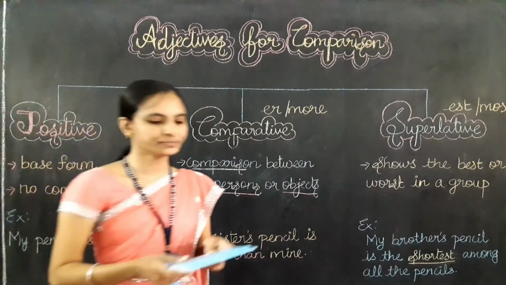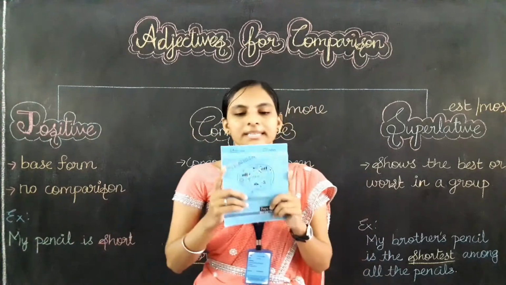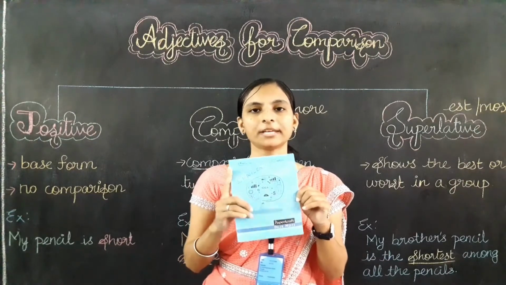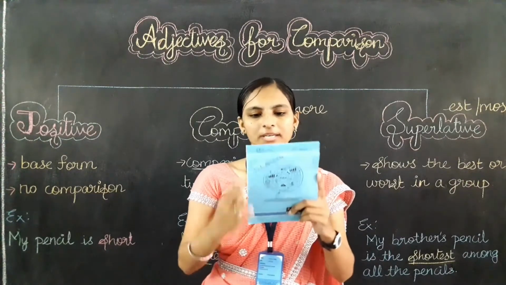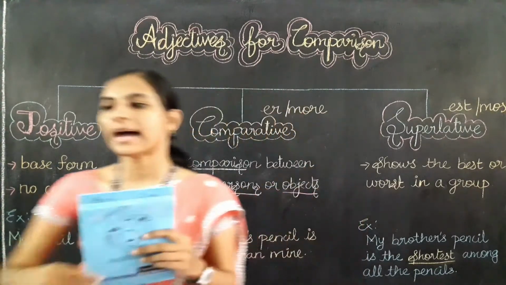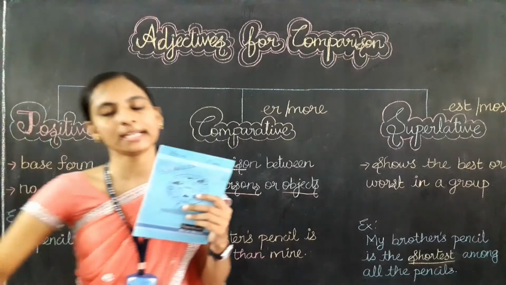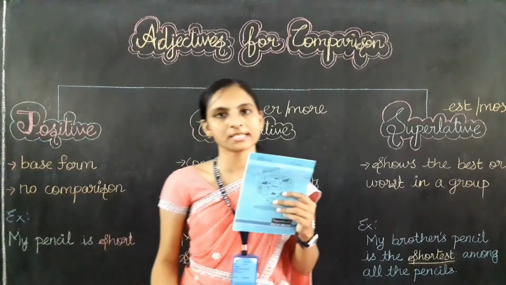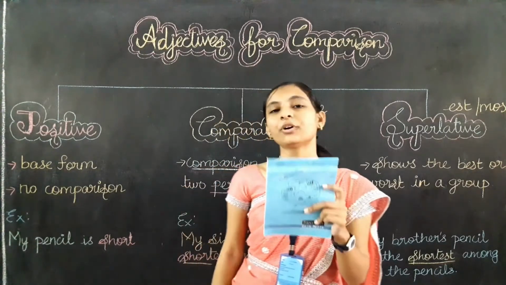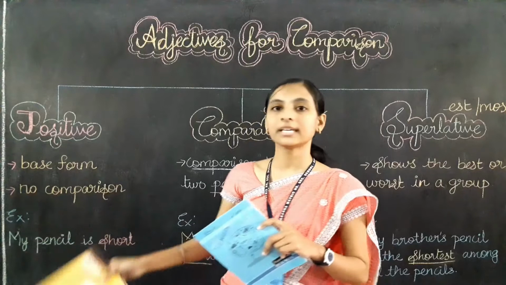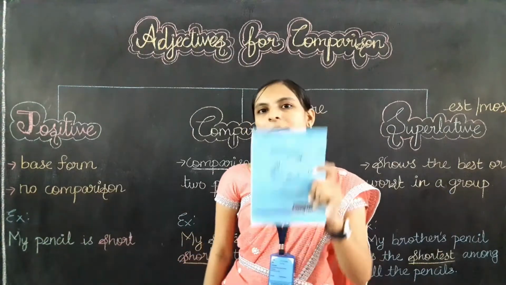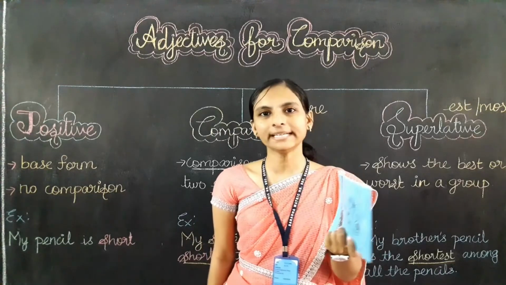Now I am telling you, this note is tall. You can see the size. This note is tall. Now I am going to compare this note with another note, with another person's note. I am telling you this note is tall. So this note is tall stands for which type of degree? Positive degree, comparative degree or superlative degree? Yes, it stands for positive degree because I am not comparing this note with any other note.